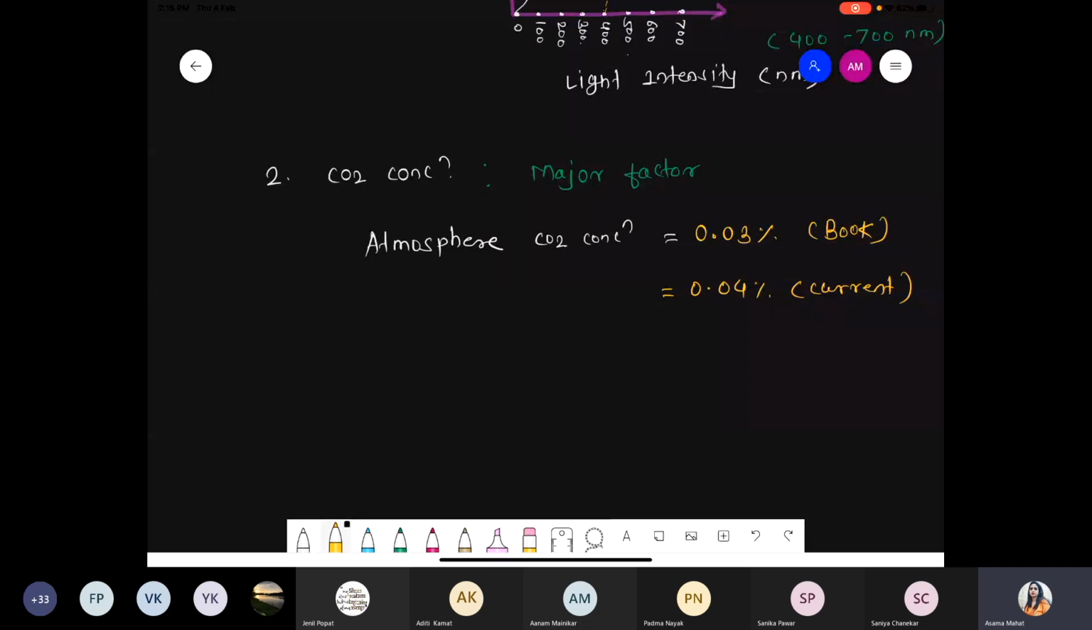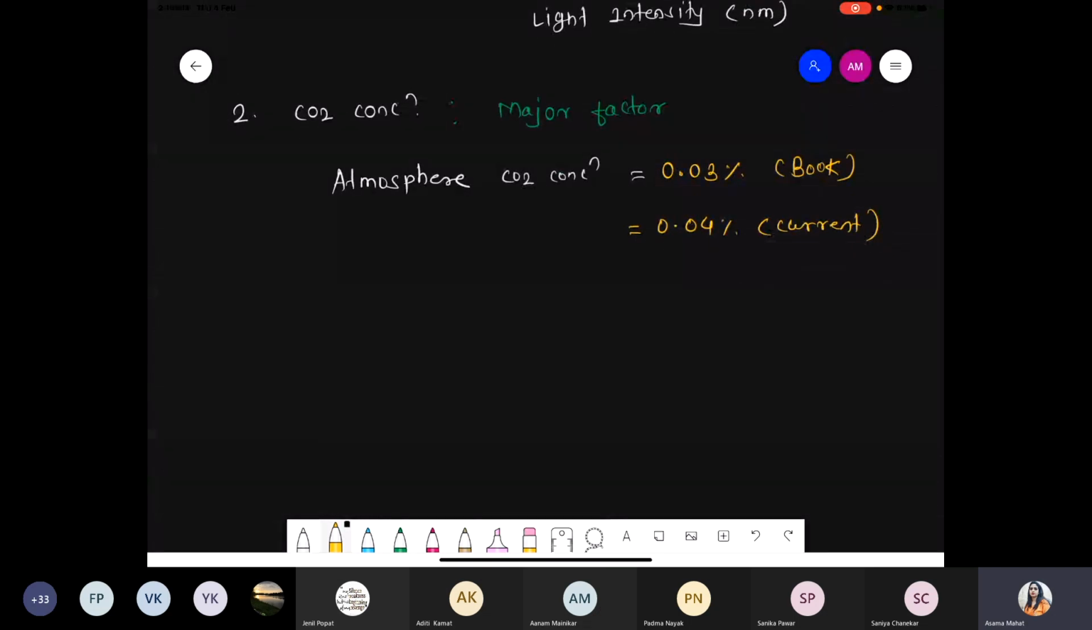Now what happened in this condition? We are talking about how much concentration of carbon dioxide is required for the C3 plant, for the C4 plant, and for the CAM plant also. So the next point we are talking about is the requirement of CO2. Simply, the C3 plant requires more carbon dioxide, then the C4 plant, and the CAM plant requires the least concentration of carbon dioxide. So let us try to understand one by one.